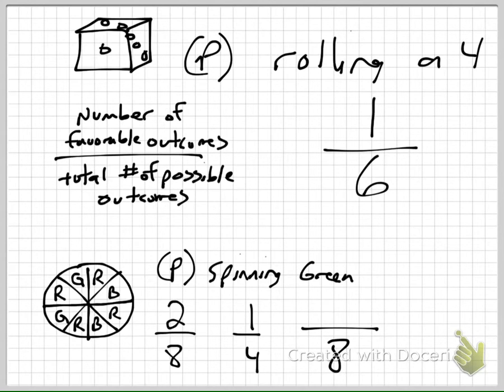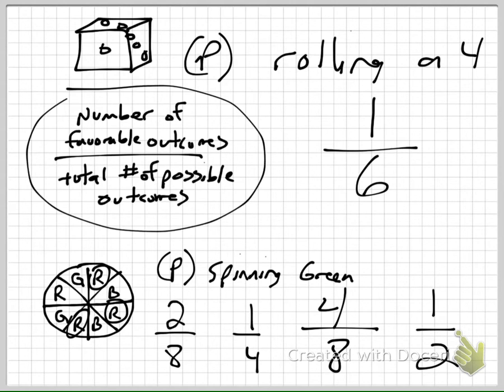Total number of possible outcomes is 8. Listen to my words. It's important. 8. How many favorable outcomes? How many ways could I go, yay? There are how many reds? 1, 2, 3, 4. That reduces to 1. You don't say half. You would say it's 1 out of 2. Does that make sense? When you're talking about probability, you say it's 1 out of 2.